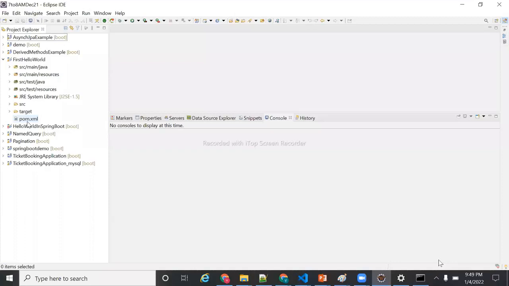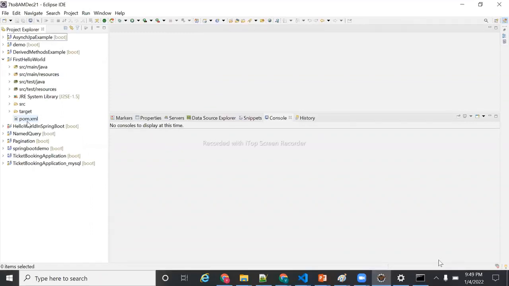Understand? So pom.xml is mainly used for downloading the jar files. Whatever you write in pom.xml, it will download from the Maven repository and keep in the classpath.